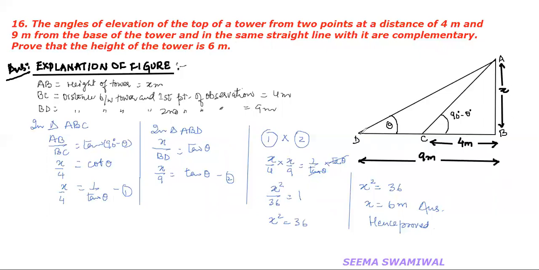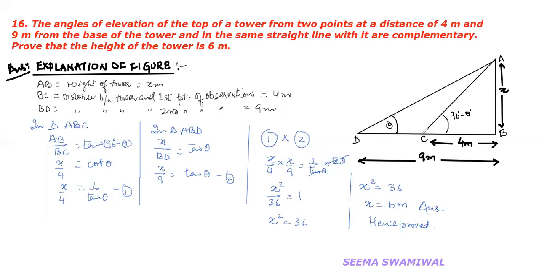And this is the first point of observation, D. D is the first point of observation. The person is standing at D, observes the top of the tower. Therefore, the observer is at the ground. This is his straight vision. The ground line becomes the straight vision if you are on the ground. So this ground line is straight vision. You have moved from here to here to see the top of the tower. Therefore, this is the angle of elevation.